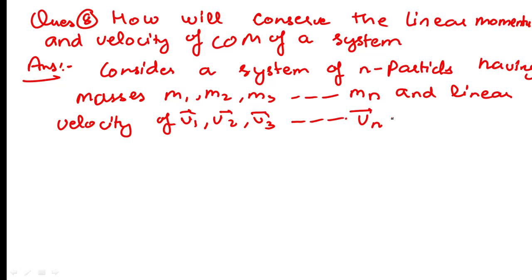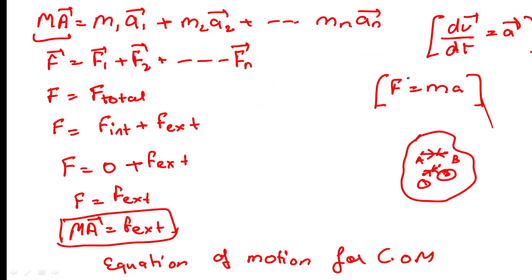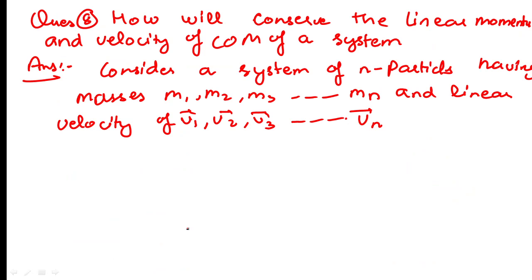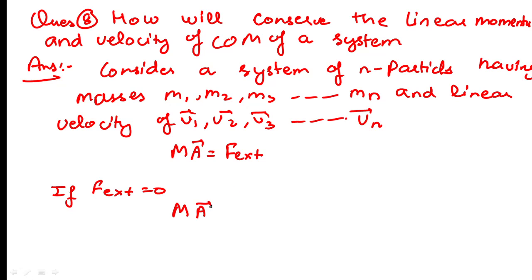So we know that the force acting on the system is the total external force. We already know from the last article that the total force acting on the body is only the external force. Internal forces will cancel. In order to conserve the velocity, first of all we will conserve this velocity. How will we conserve this? We know that the value of ma is equal to the external force. If the external force F external becomes 0, then what will happen? ma is equal to 0.